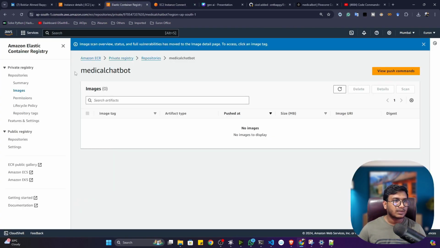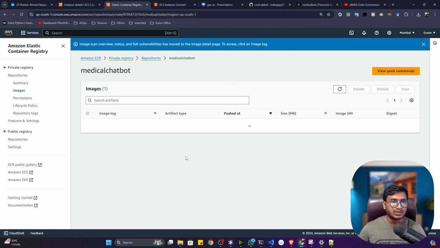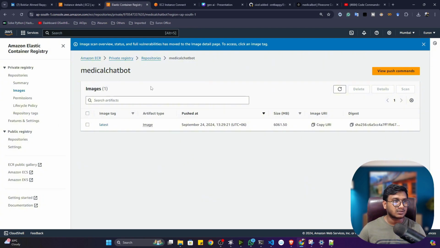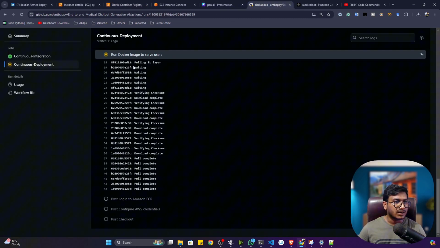And if you go to the Elastic Container Registry right now, and if you refresh here, you will see the image. Okay, see, the Docker image has been uploaded here. Now see, it is running the deployment. Now see, it is pulling the image. So once it is pulled, then we'll do the port mapping. We'll create the endpoint, and we can access our application.